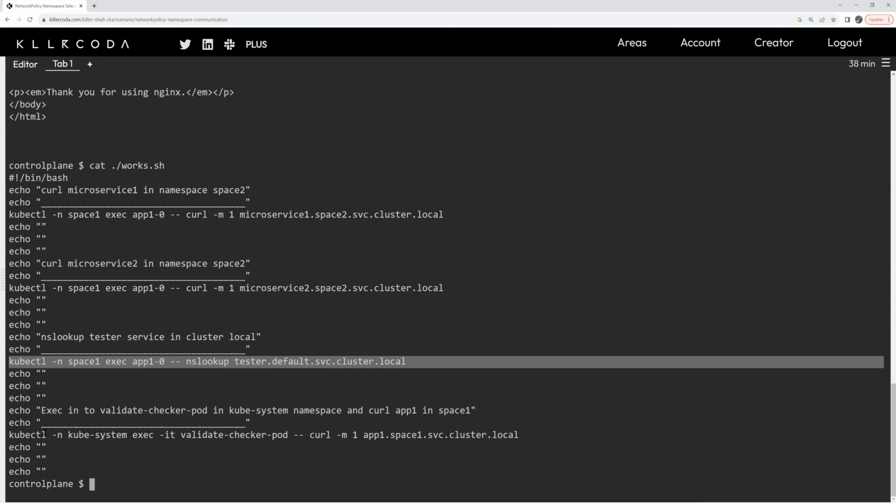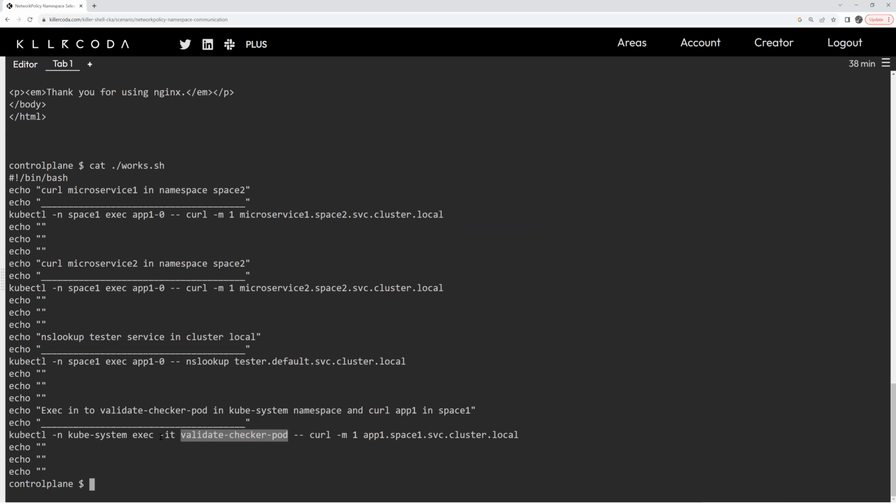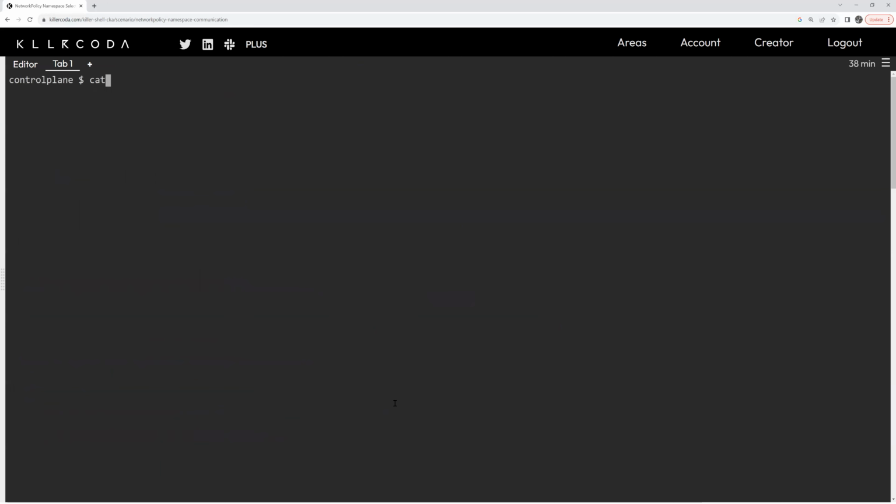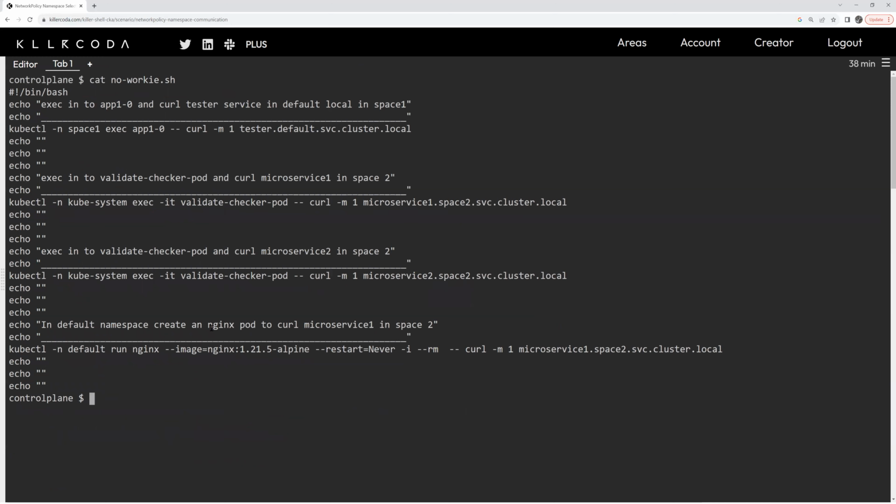And the last one is, can we exec into this validate checker pod in the kube-system namespace and curl app1 in space 1? So all of those are true. Then clear the screen here real quick. Okay, the next test is now, these should all fail.